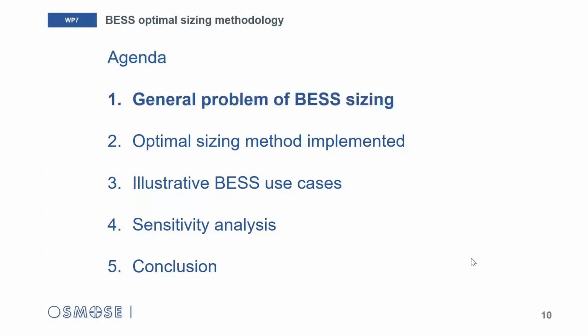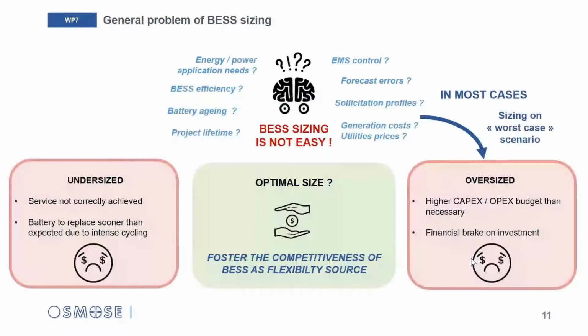So let's start with the general issues of BSS sizing. The general problem of BSS sizing is summarized on this slide. I guess anyone who already tried could recognize that this is a tricky exercise, as it often appears that the calculation will depend on a very, very large number of factors and parameters. Some of these factors are related to the application itself. So what are the energy needs or power solicitation profiles to consider for this application?